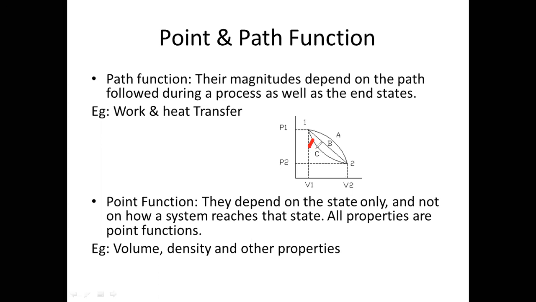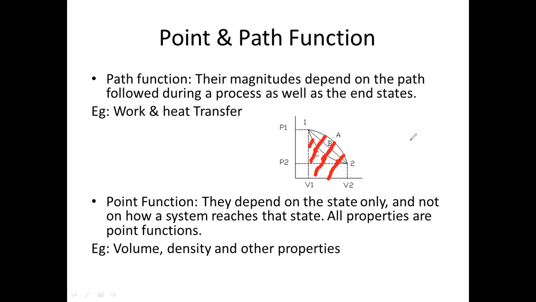You can observe the area under 1 and 2 when C is followed is lesser than the area when B is followed, and the area when A is followed. So it is very clear that it completely depends on the process followed. So the work done will change if the process changes, if the path changes.